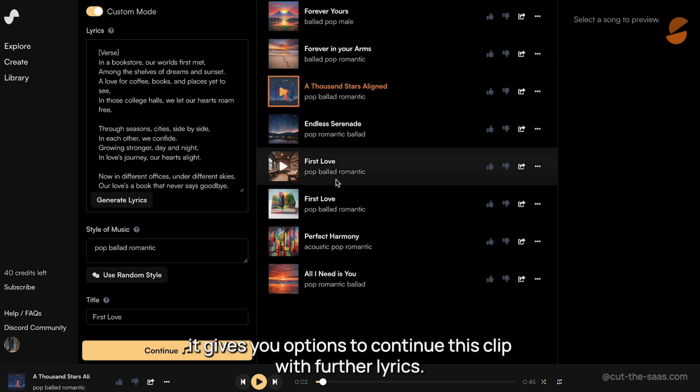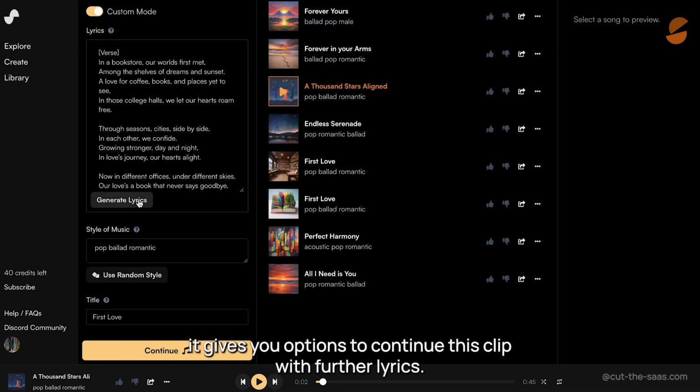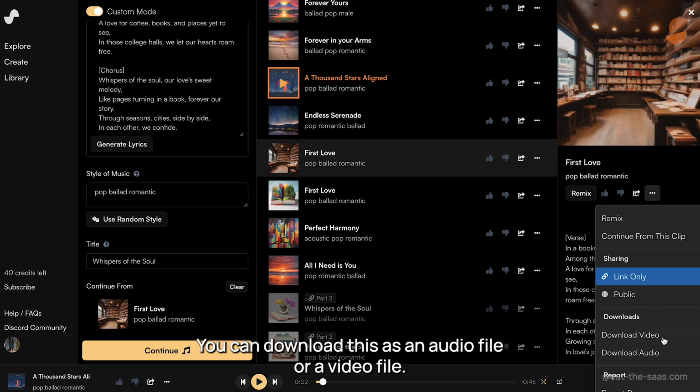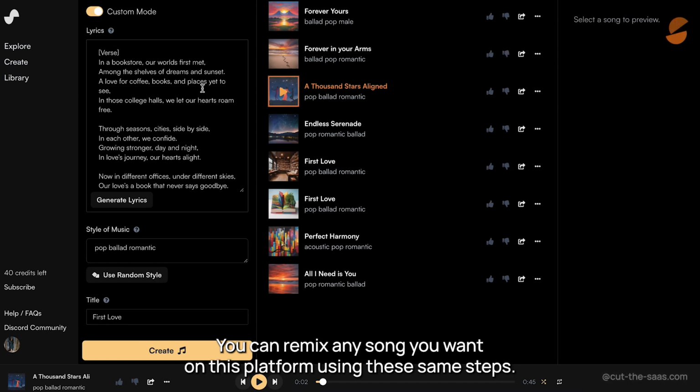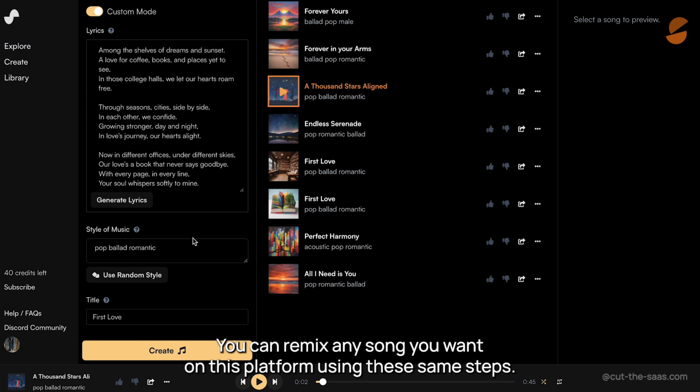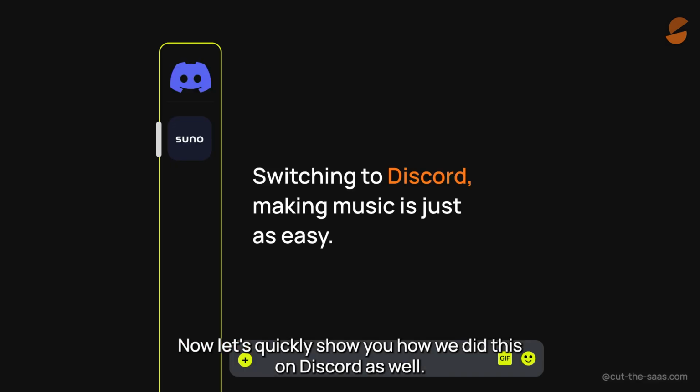Moreover, it gives you options to continue this clip with further lyrics. You can download this as an audio file or a video file. You can remix any song you want on this platform using these same steps. Now, let's quickly show you how we did this on Discord as well.